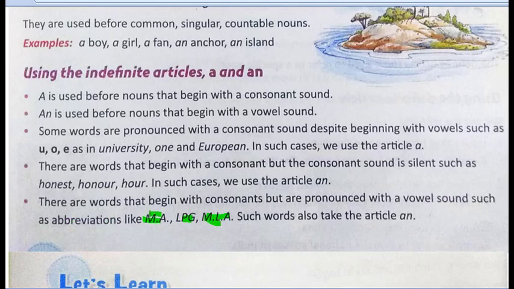See, if you pronounce MA out loud, it sounds kind of like AM. So A is a vowel, that is why we use an. Again, when you pronounce LPG, it sounds like you are saying ALPG. So A is a vowel, hence we can say the article an is used. Again, MLA, it sounds like A, which is a vowel, hence we use an in this case.